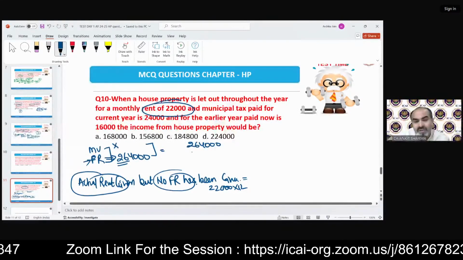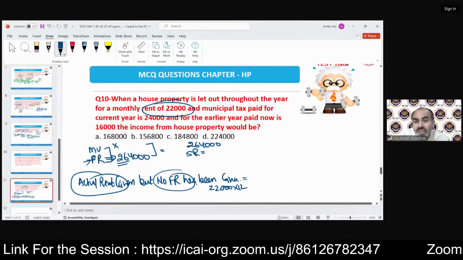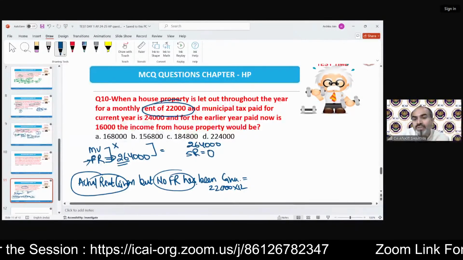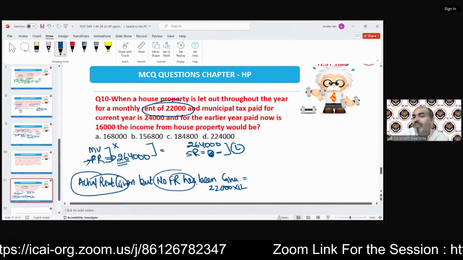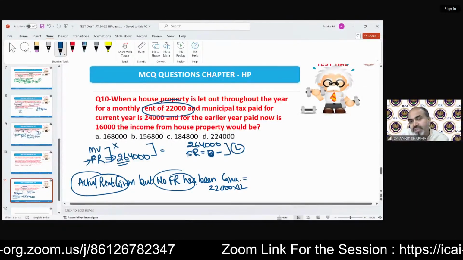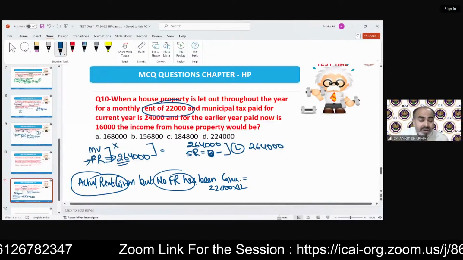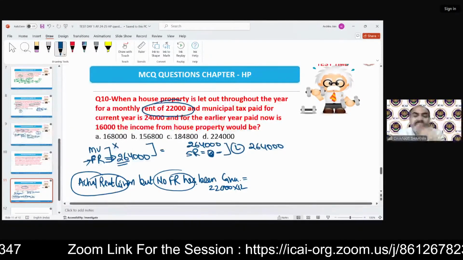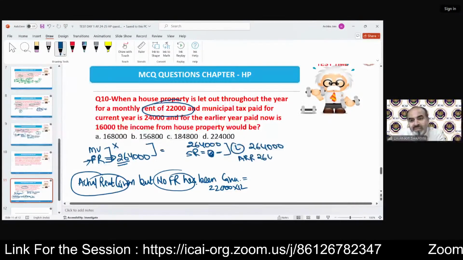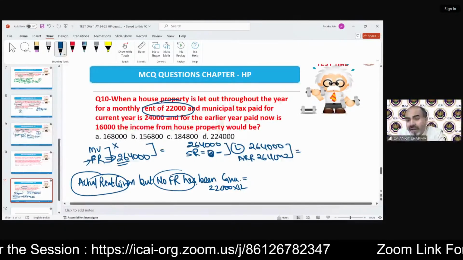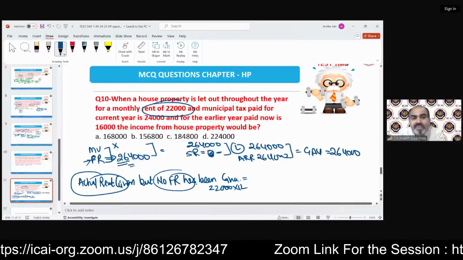So 2,64,000. Now standard rent is not given. Never write it down as 0. If not given, always use a dash, because if you use 0, technically it will take the lower value as 0, which is a wrong interpretation. Now ARR, actual rent, is again 2,64,000. So this is not affected, because GAV will ultimately come 264, even if you do not follow this step.